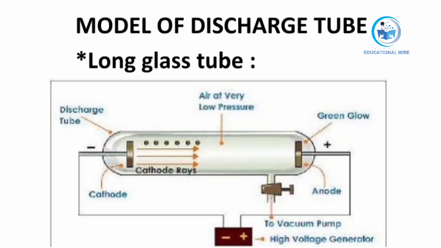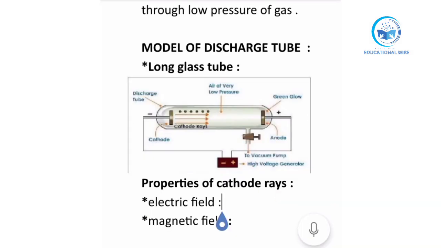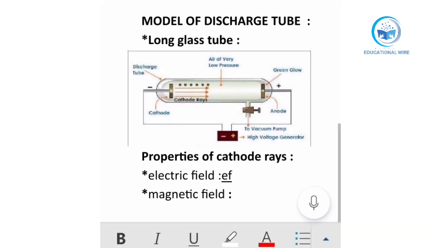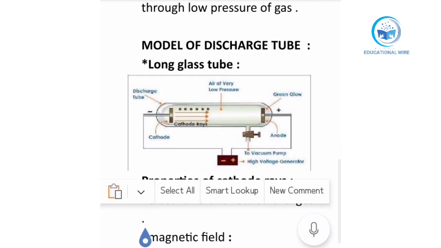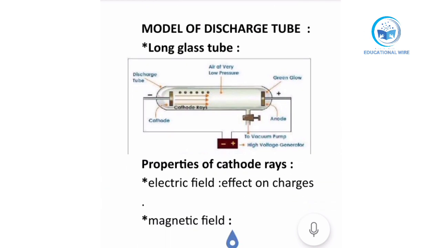Now we should move forward to the properties of cathode rays. There are two properties of cathode rays. One is the electric field and the second is the magnetic field. In the electric field, it affects charges, and I will tell you how. In the magnetic field, it affects mass.